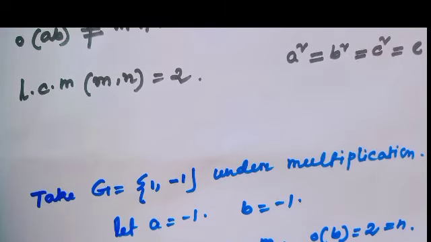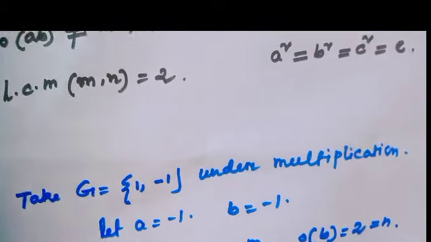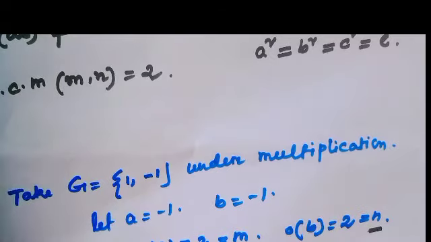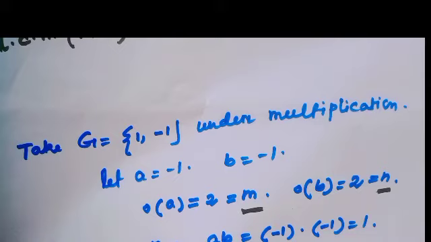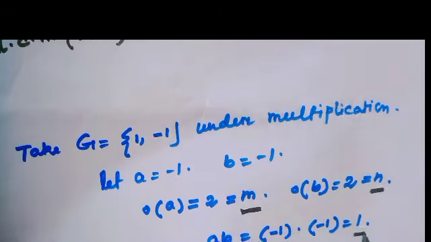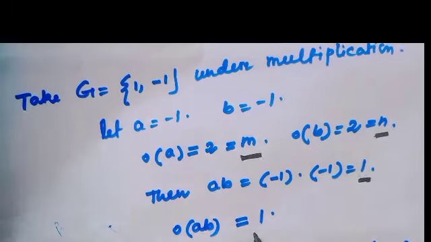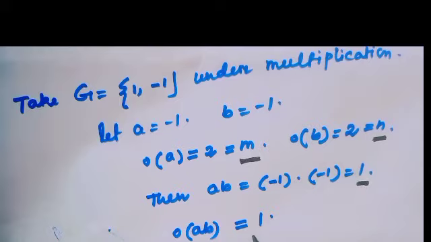Then order of A equal to 2, which is m, and order of B is also 2, which is n. Then what would AB be? AB equal to minus 1 times minus 1, which equals 1. Then order of AB would be 1.